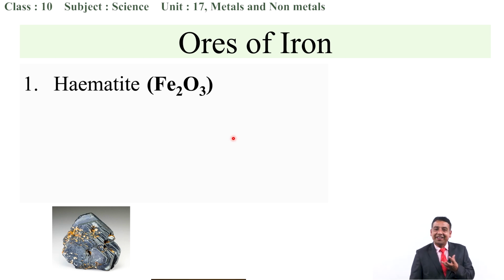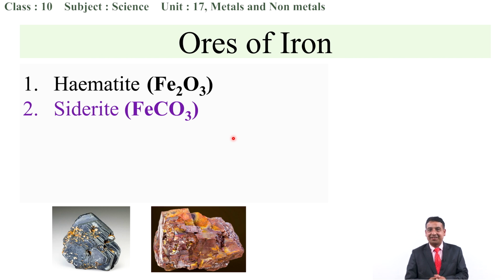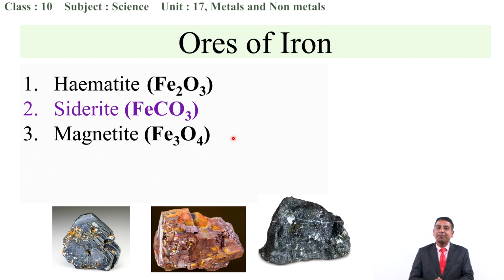The next ore of iron is siderite. The molecular formula of siderite is FeCO3, which is called ferrous carbonate. The next one is magnetite, that is Fe3O4, which is called ferrosoferric oxide. The chemical name of this compound is ferrosoferric oxide.